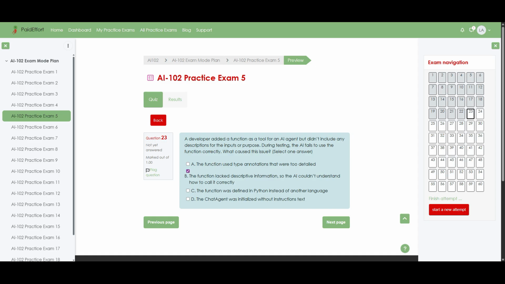The correct answer is option B. The function lacked descriptive information, so the AI couldn't understand how to call it correctly. Now let us go through why this is the cause of the problem.